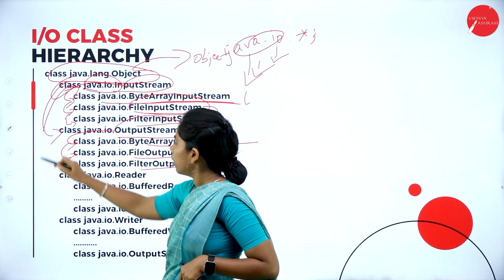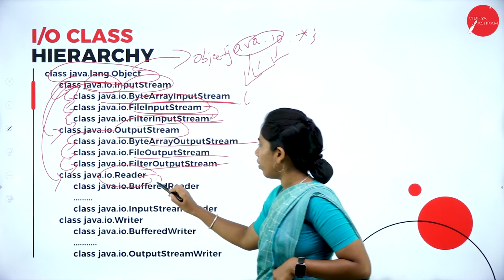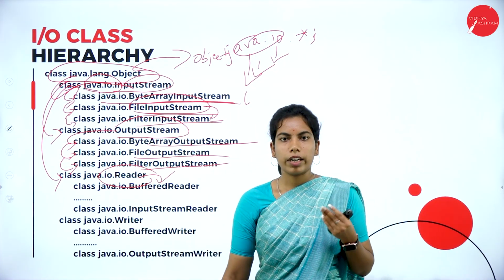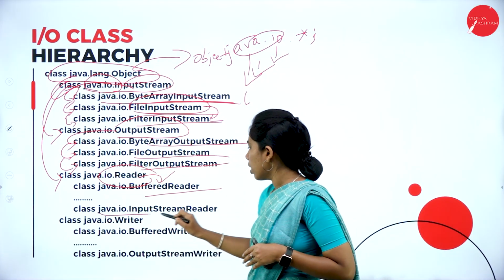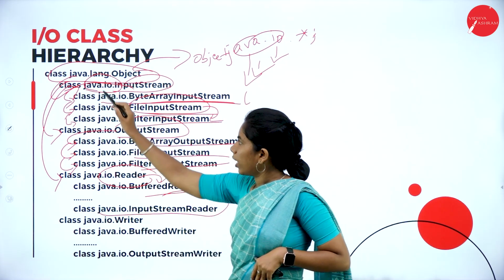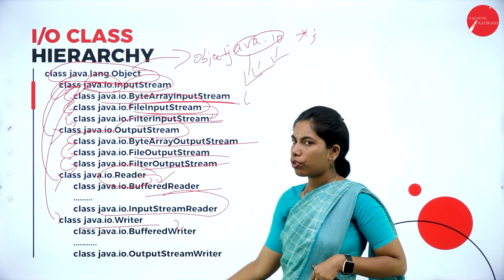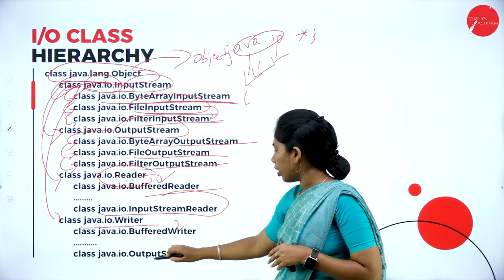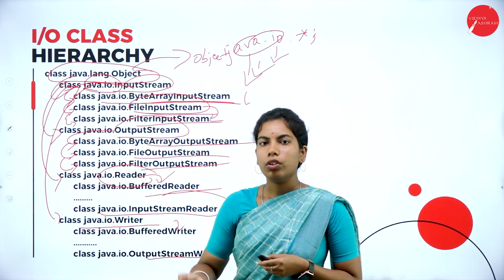Again, there is a third subclass called Reader. Inside that we have file reader, buffered reader, and also the class input stream reader. The fourth one is Writer, with buffered writer, file writer, and output stream writer. These are some of the hierarchy you have to get to know.